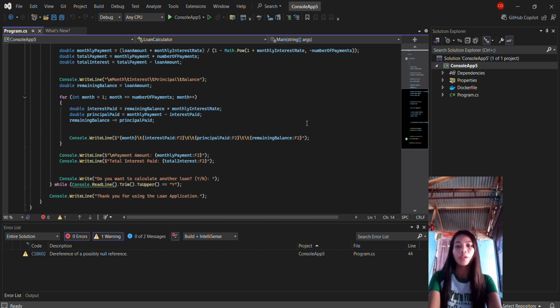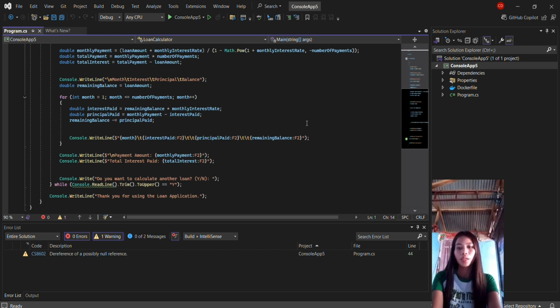Then, asking the user for another calculation. Console.Write asks, "Do you want to calculate another fine?" String response equals Console.ReadLine. It reads the input, trims spaces, converts it to uppercase, and checks if it is Y. If Y, the loop repeats, otherwise it ends. Finally, an exit message displays a farewell message when the user exits the program.